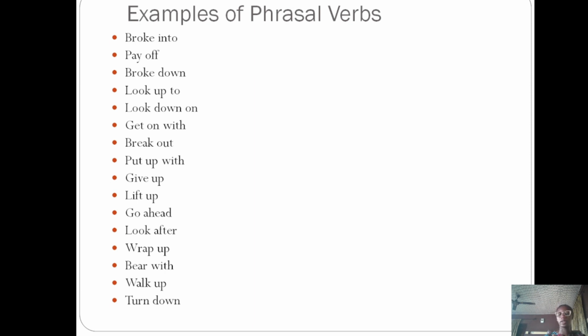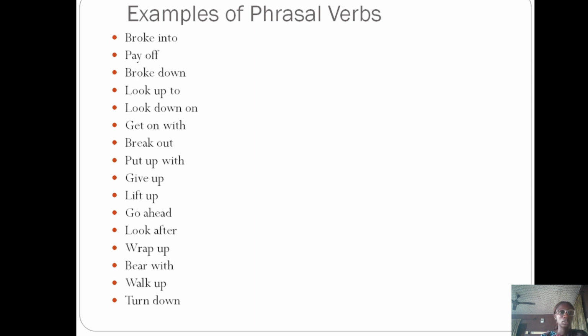Now we can't say that because we have the word look up and to. So it means to raise our head and look up to someone. To look up to means to admire. To look down on means to not give a person regard, to not respect someone, to think you're bigger than them, so you're looking down on them. It does not mean that you're putting your head down. To get on with is to have a friendly relationship.